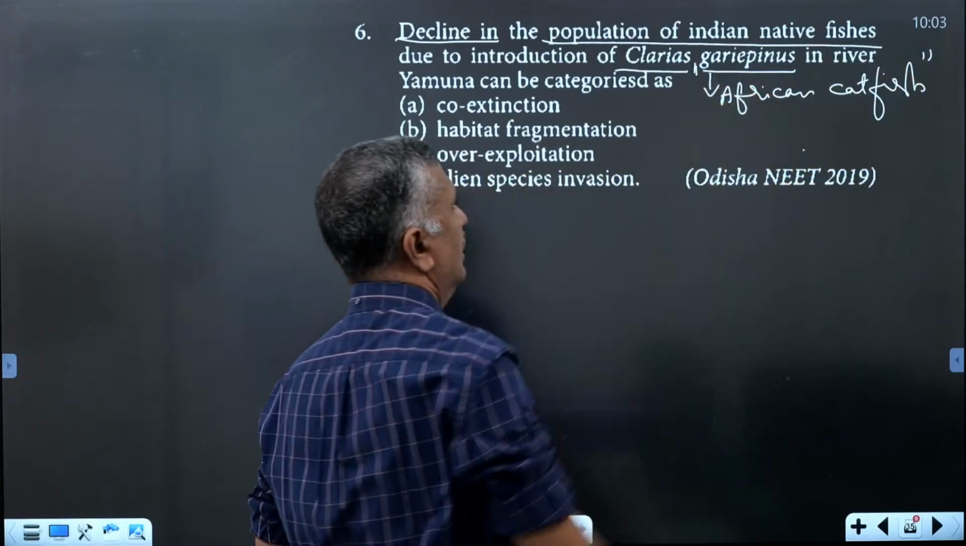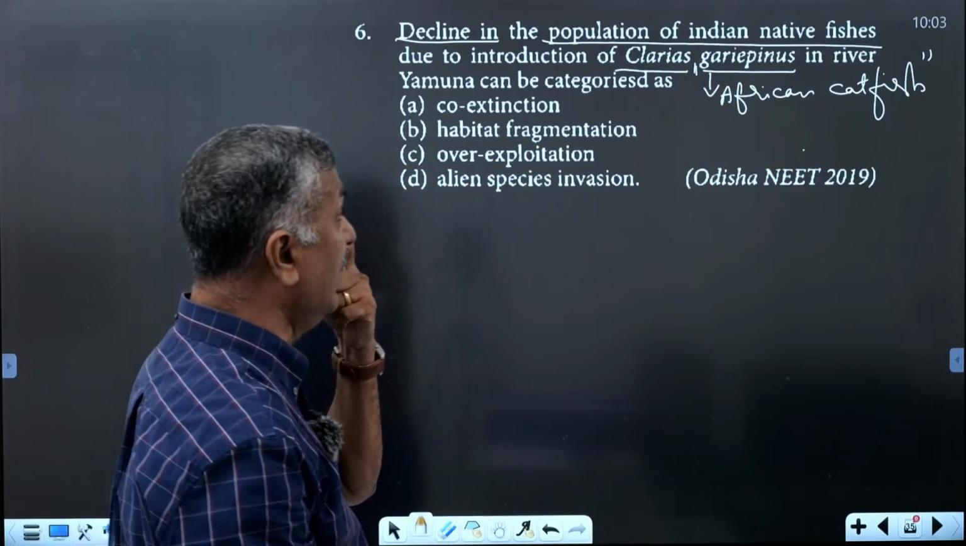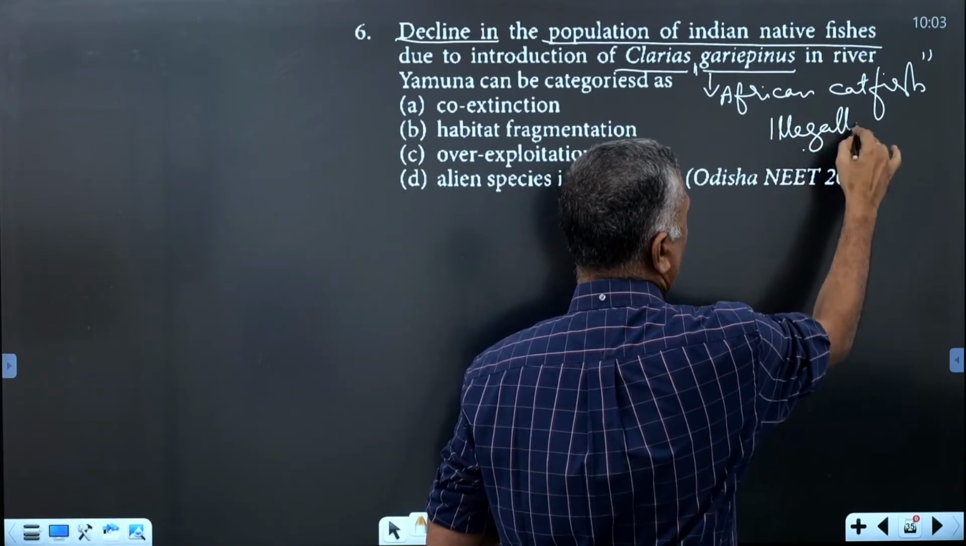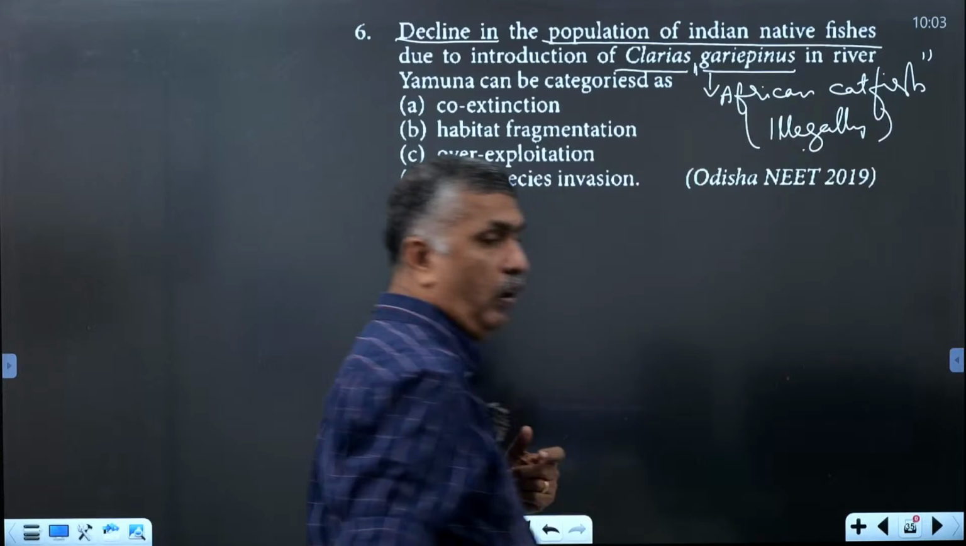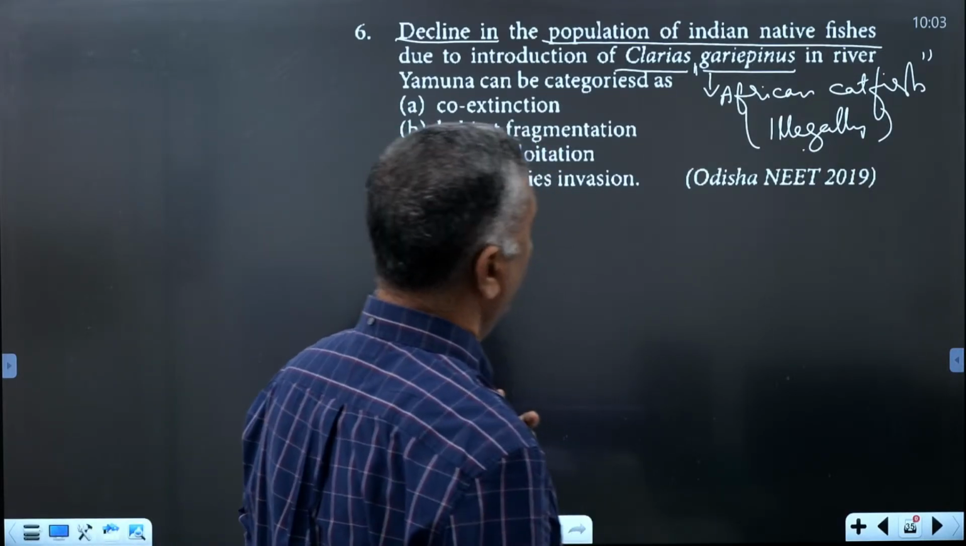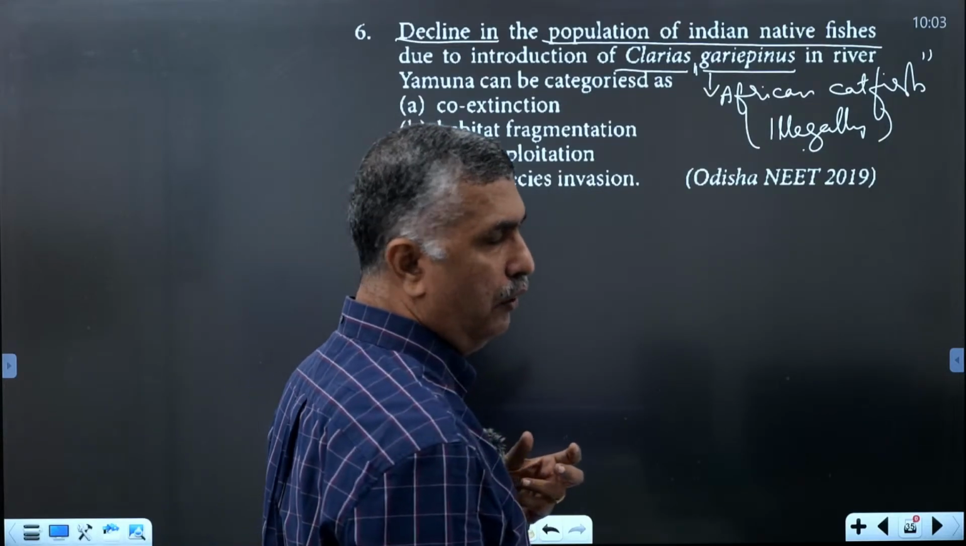African catfish is called Clarias gariepinus. It is introduced illegally in India for aquaculture. Clarias gariepinus is illegally introduced in India.